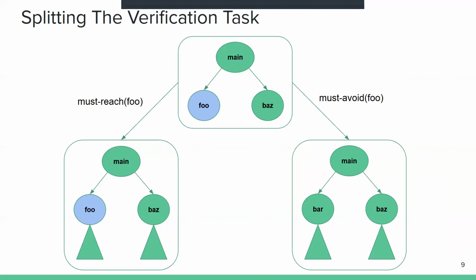And then in another partition, we say that it is must avoid foo, which means in this partition, we will only explore those program paths which never go through foo. So in this partition, we will inline bar and all its children call sites. Now, if both these partitions are safe, then we can say that the original program is also safe. And if any of them are unsafe, then the original program is also unsafe. So in this way, we can split the verification task. But we do not split only two times, of course. These partitions can be split again and again to further increase the degree of parallelism.